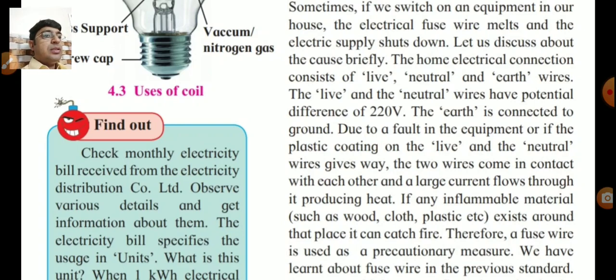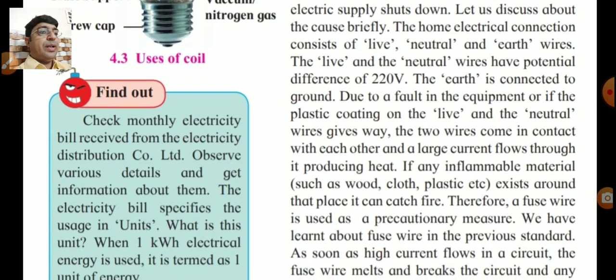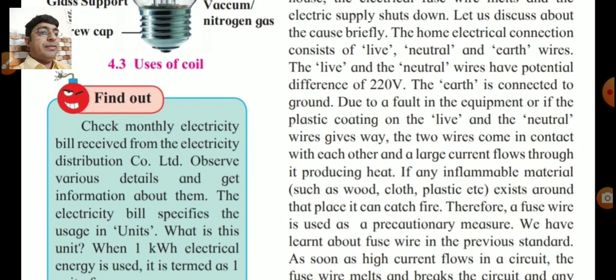The earth is connected to ground. Due to a fault in the equipment, or if the plastic coating on the live and the neutral wire gives way, the two wires come in contact with each other and a large current flows through it, producing heat.